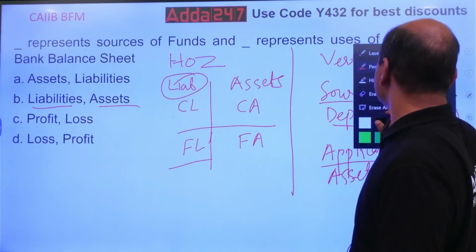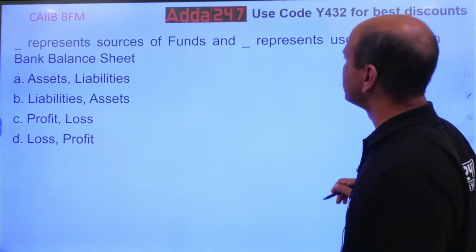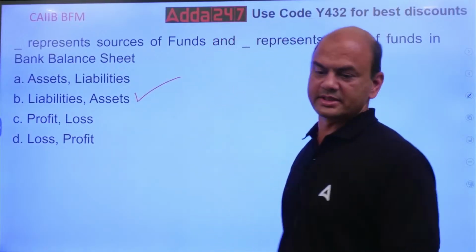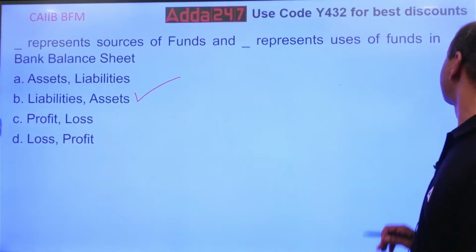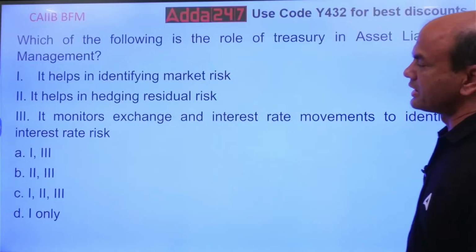Okay? So let's mark it clearly now. The answer over here is liabilities, B, and assets. Okay? Clear? Next. You read this now.